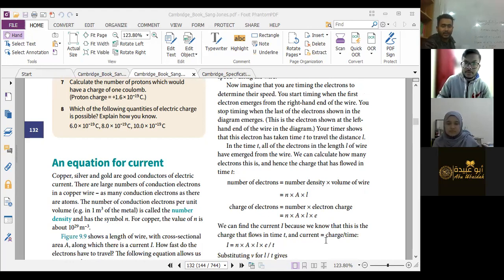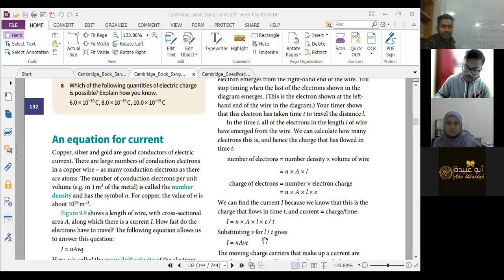আচ্ছা, ঠিক আছে, কারেন্ট পেলাম। Substituting v for l by t. L is the length, t is the time. So length divided by time is nothing but the velocity. তাহলে আমরা যদি l divided by t এই দুটোকে আমরা রিপ্লেস করি v দিয়ে, the equation becomes nAve. So this is actually the equation we were looking for, right?